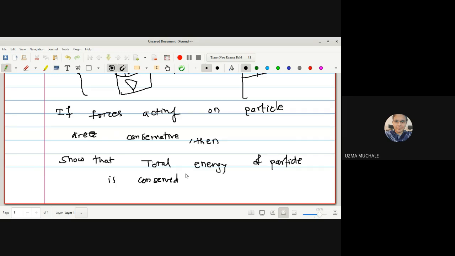What is our aim to prove here? Given that forces are conservative, next we have to show that the total energy of the particle is conserved. For that, we are going to use this statement, whatever we have seen just now: the necessary and sufficient condition for the force to be conservative is that F is equal to minus grad V, minus dou V by dou R, right?